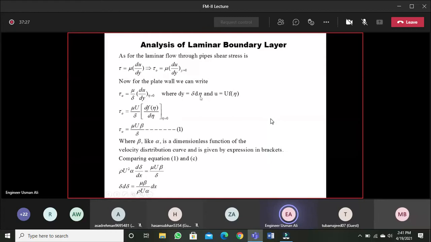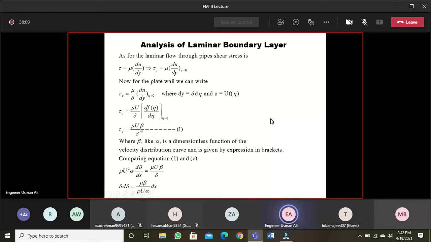So from this we can find tau naught, which is the formula for the shear stress in laminar flow over the smooth flat plate.